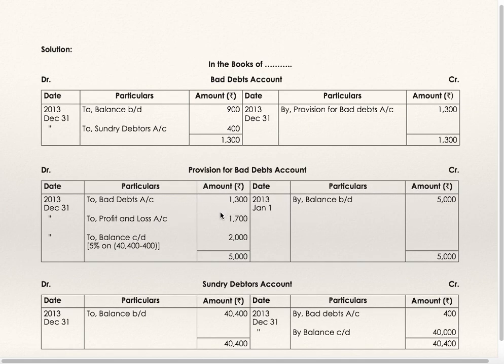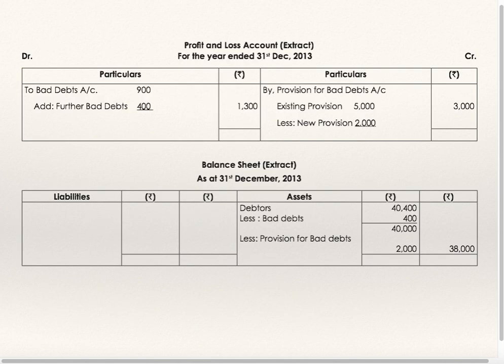Net effect is 1,700, which you have got as a balancing figure in provision for bad debts account. So 1,700 net effect is profit and loss account credit. Balance sheet extract as at 31st December 13: debtors 40,400 minus bad debts 400, less provision for bad debts 5% of 40,000, 2,000, net figure is 38,000.